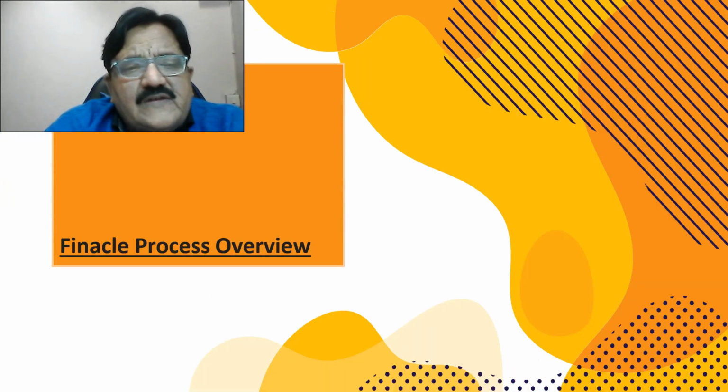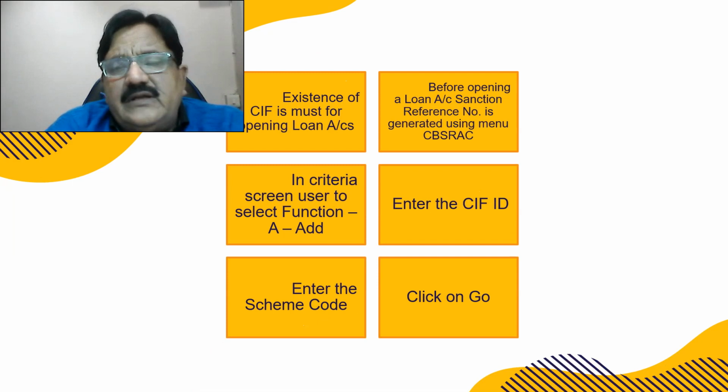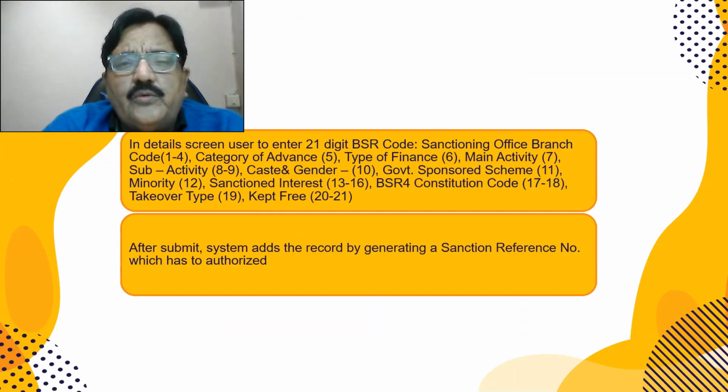Now, what is the process in FINACLE? I'll show you an overview of that. First, we have to enter a QFID. Certain banks have a reference number that has to be generated before opening the loan account. The command for that is CBS RAC. Right, it's just a reference number. And in function criteria, you have to drop down and choose add QFID, click on go.